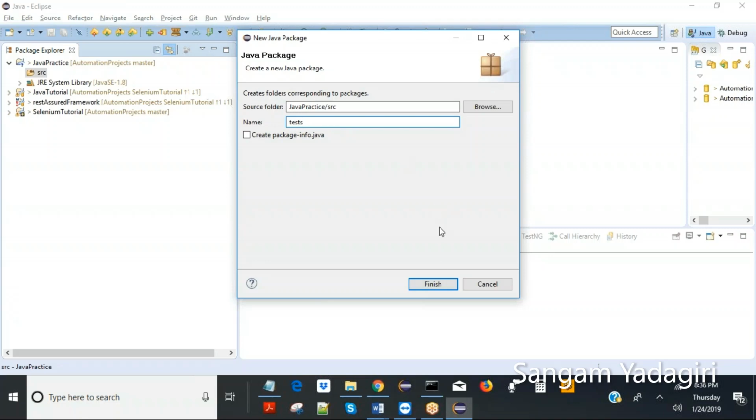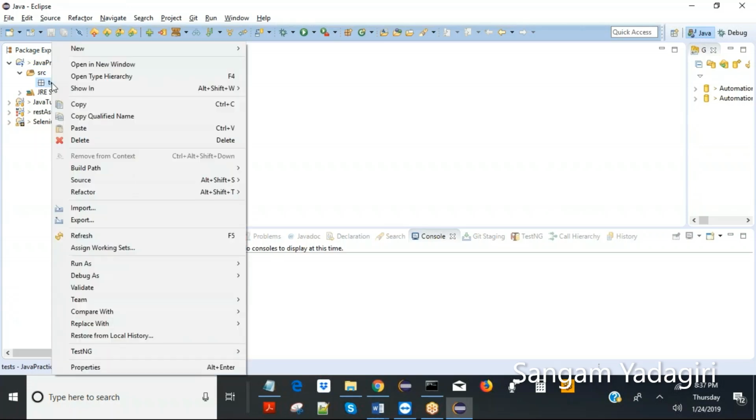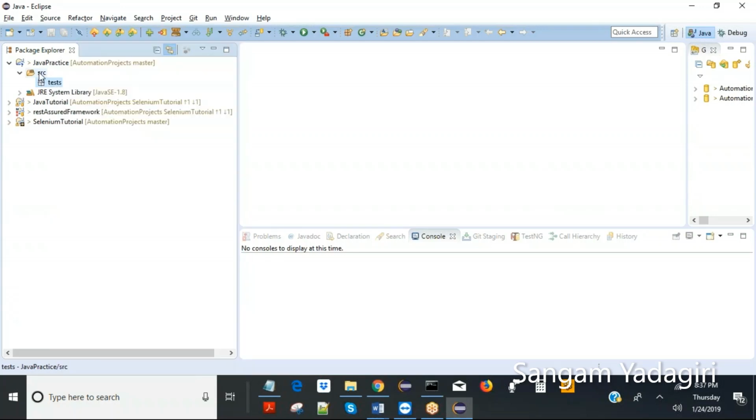Let's create a tests folder. It will appear exactly in the tree structure. So this means this test is inside the source and source is inside the Java practice. Since it's empty, the symbol is a little bit different, but once you put something in, the symbol will change, so the folder has something. That's what the symbol means. Now you have to right click on the same package if you want to create something in it. If I right click on this, it will create something inside. Just make sure that now I have to create some class file inside the test.